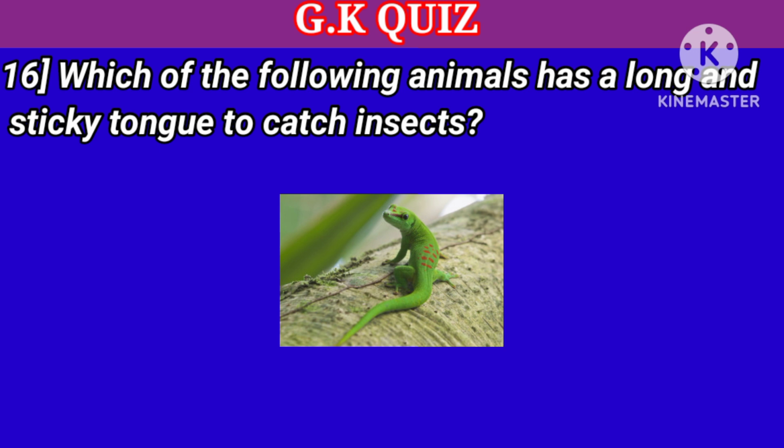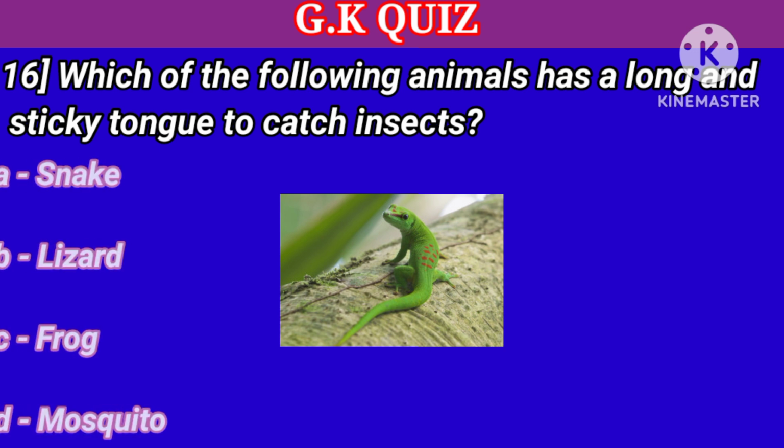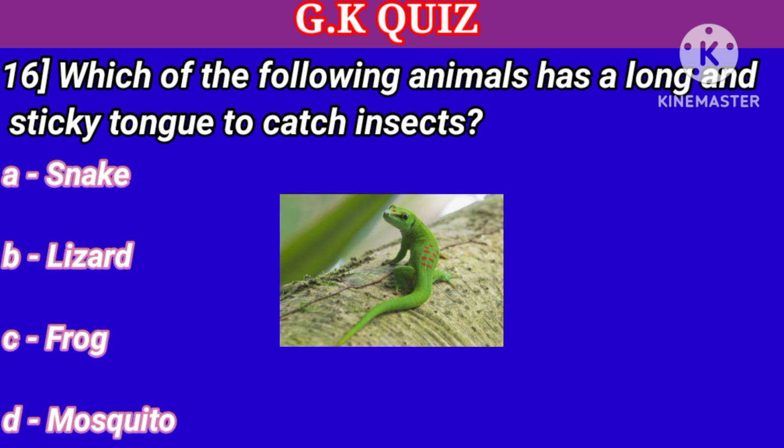Question number 16. Which of the following animals has a long and sticky tongue to catch insects? Your options: A. Snake, B. Lizard, C. Frog, D. Mosquito. Right answer is lizard.